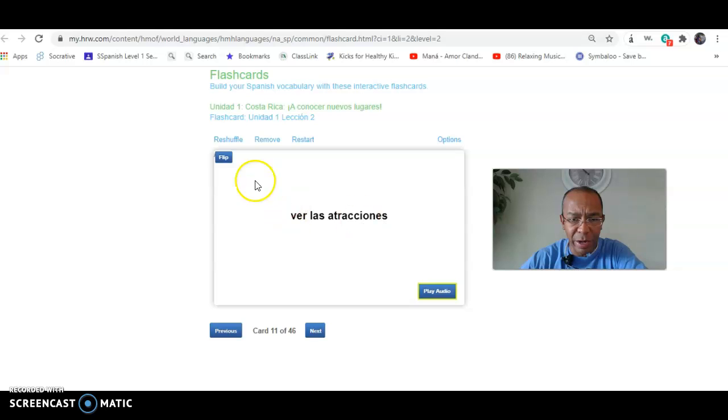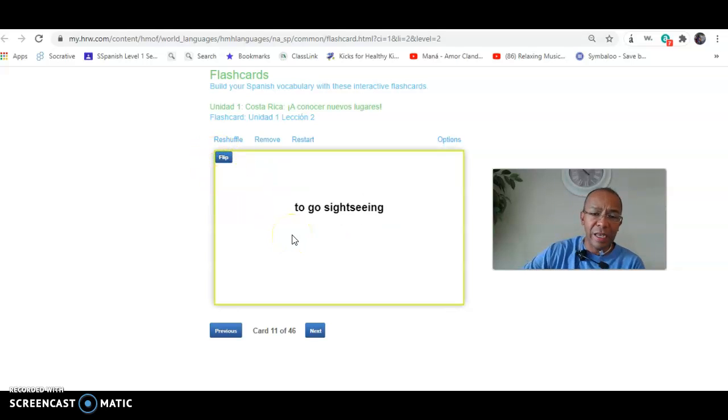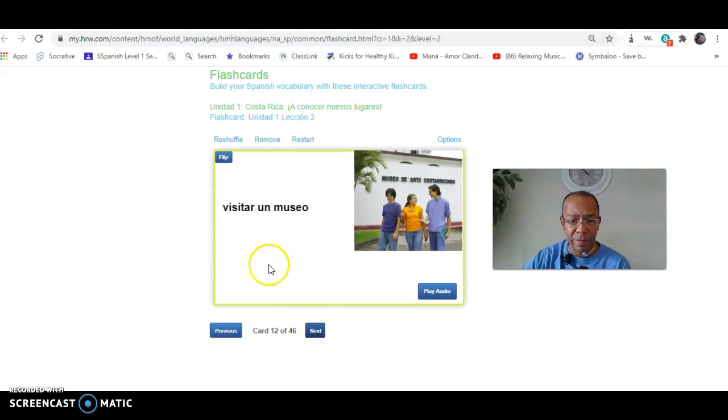Attracciones will be more than one, right? So it will be to see, to go sightseeing, to go see things that are interesting. Visitar un museo. Visitar, we know the word is a cognate, it's a verb. To visit un museo, another cognate. To visit a museum. You're correct.